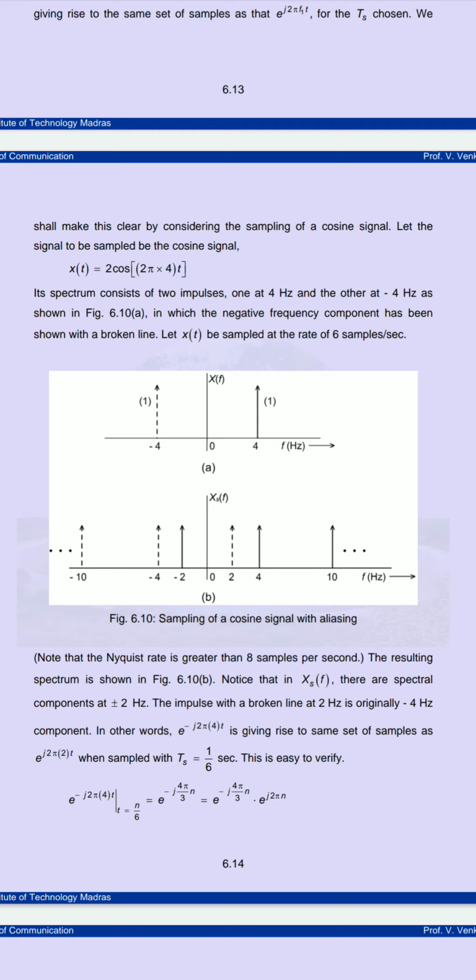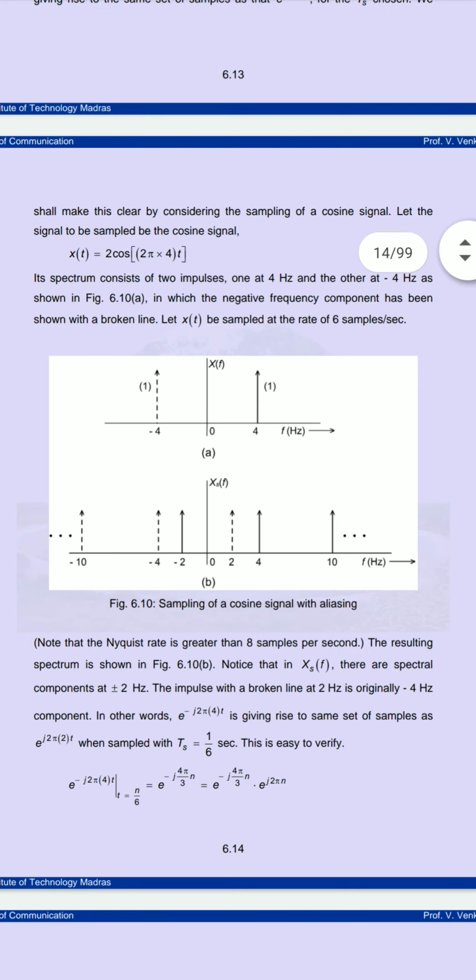the spectral components like plus minus 2 Hz, and the impulse with the broken line we are taking originally at 2 Hz. So here we will get e to the power minus j 2 pi 4 t, which is giving rise to the same set of samples as the positive e to the power j 2 pi 2 t. So when we are sampling at 6 samples per second, e to the power minus j 2 pi 4 t gives the same set as e to the power j 2 pi 2 t.